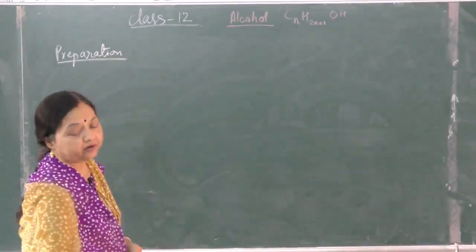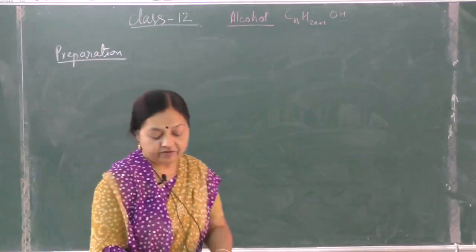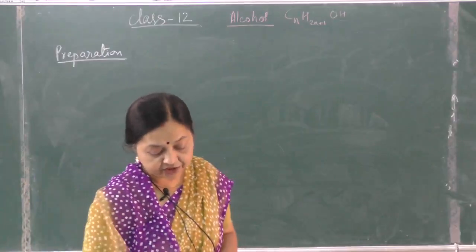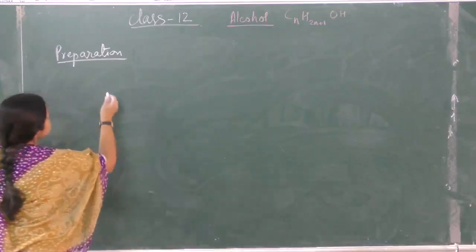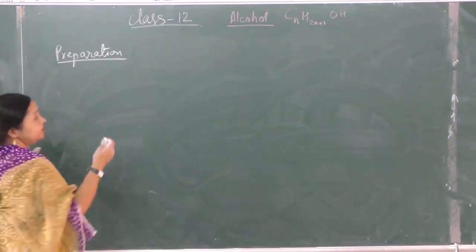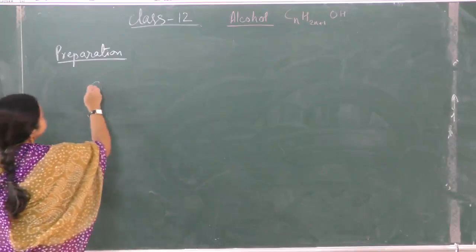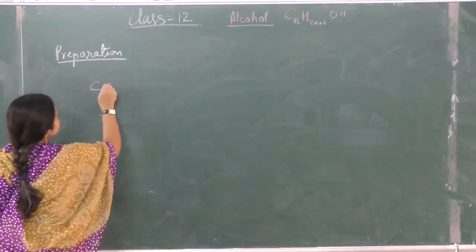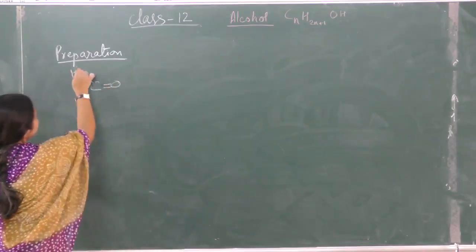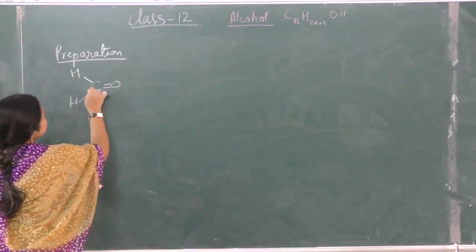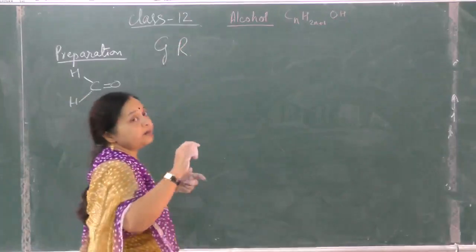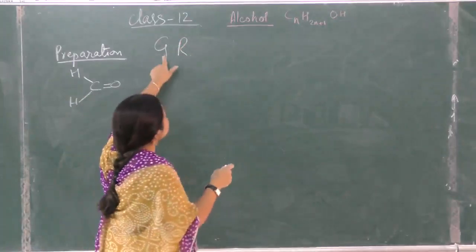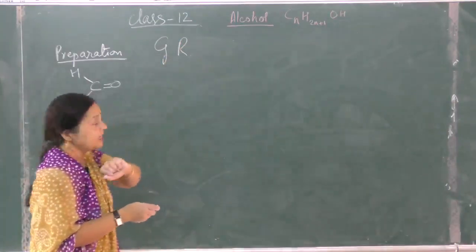Now from Grignard reagent. You know that any of these carbonyl compounds, let's take formaldehyde first, C double bond O. This is a carbanion addition reaction. Grignard reagent acts as a carbanion.